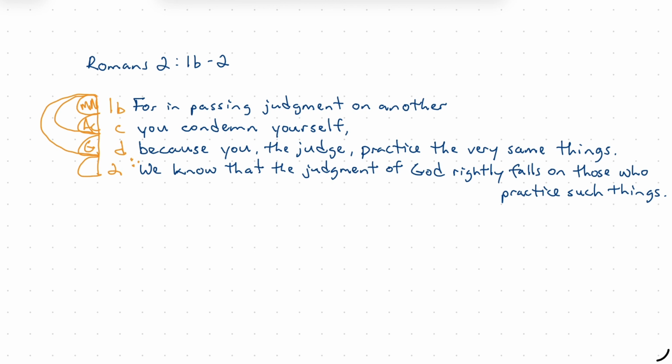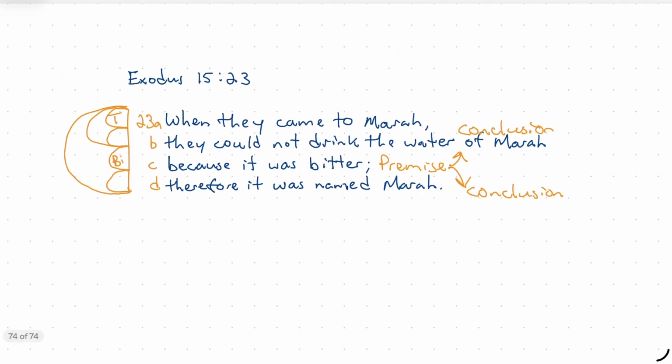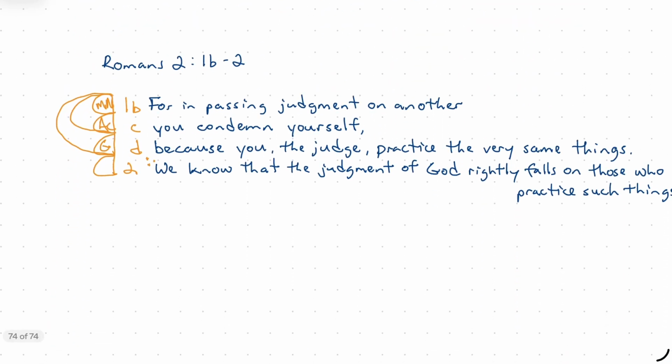It does seem like, as I read over that, we have this same because, therefore construction that we saw up above in Exodus 15. Because, therefore, which points us to this reality. There's a premise that's supporting conclusions in both directions here.